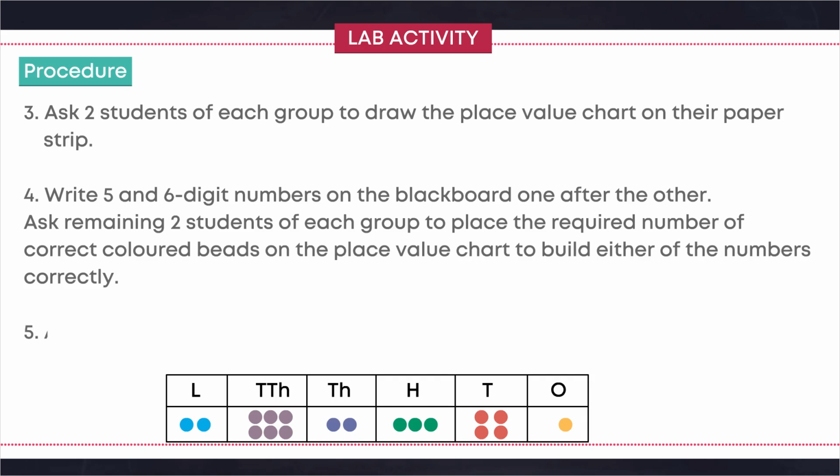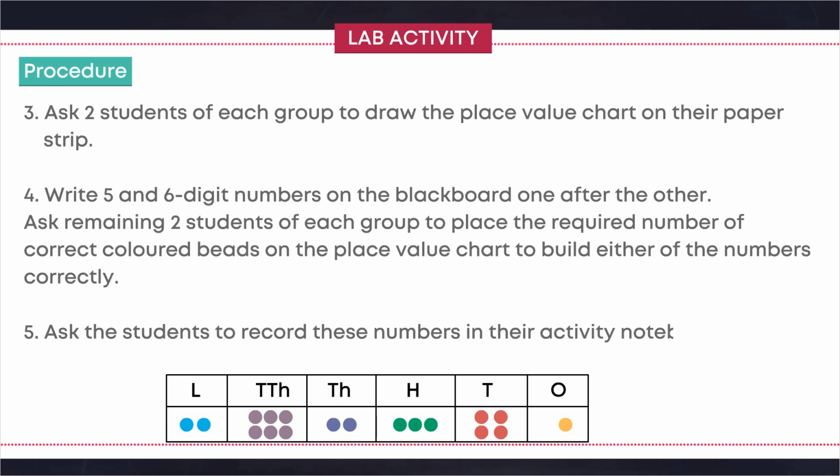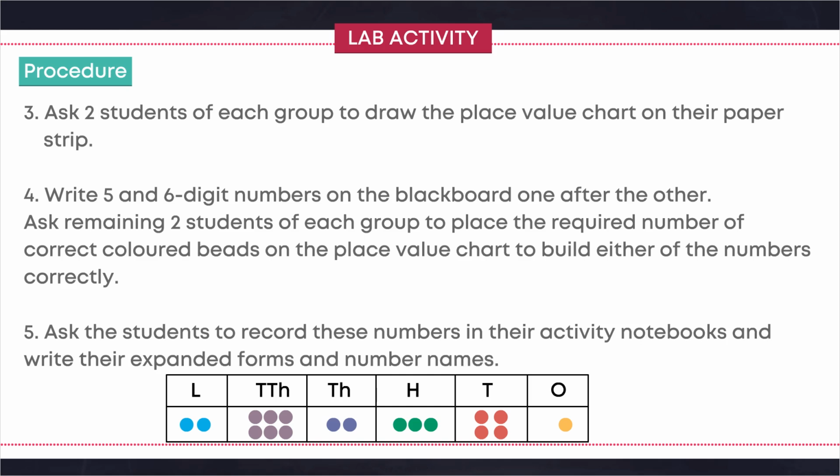Five. Ask the students to record these numbers in their activity notebooks and write their expanded forms and number names. The 6-digit number shown here is 2,62,341.